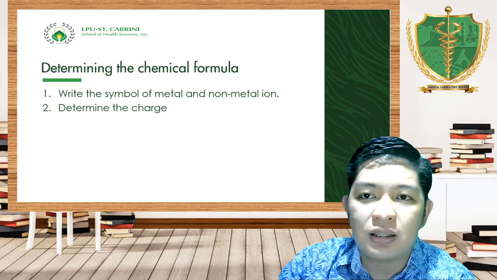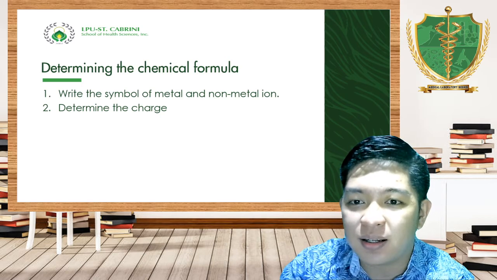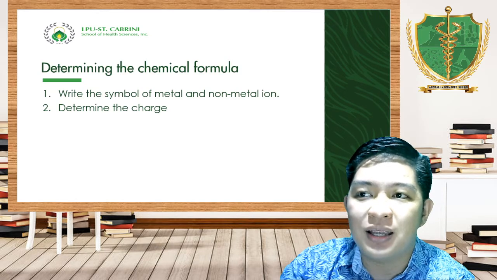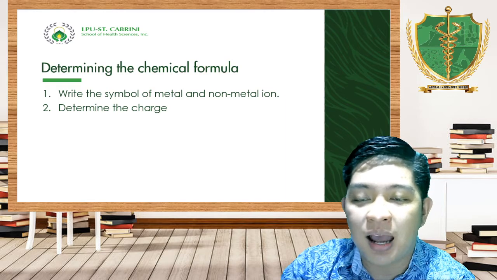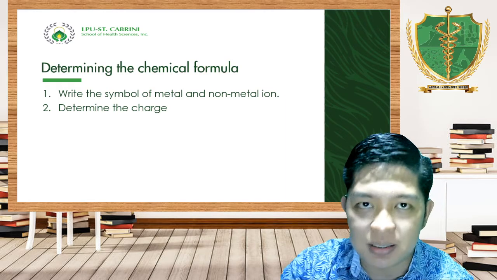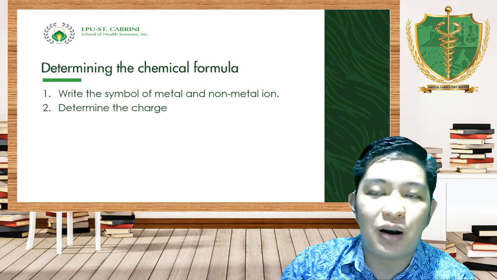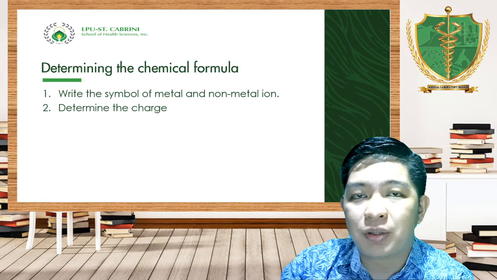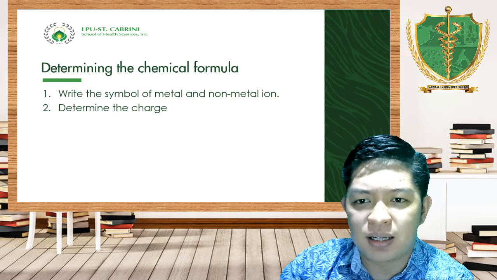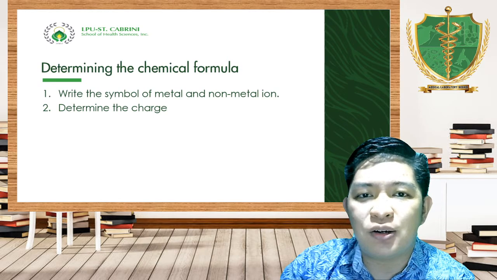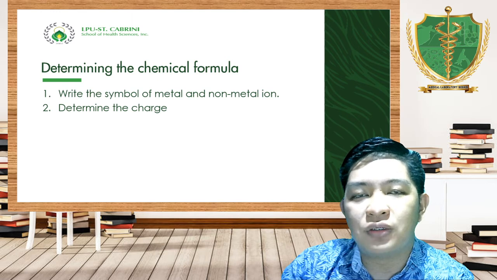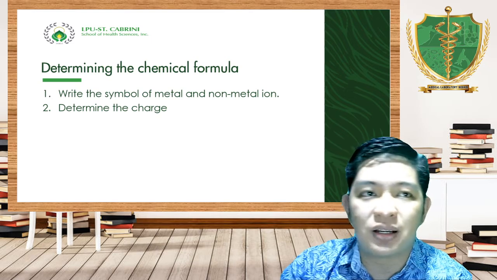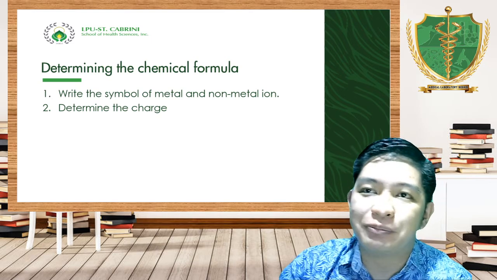Some of you said the law of conservation of mass, which is correct. I will not argue that it's one of the most important factors. But aside from knowing that the mass of the reactants and the mass of the products must be the same, one of the best things that you have to remember is the chemical formula. Because the chemical formula will give us the ratio of the atoms present in a compound.